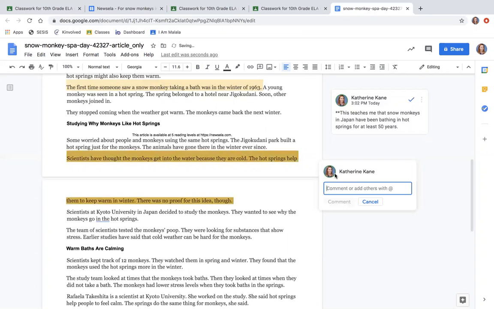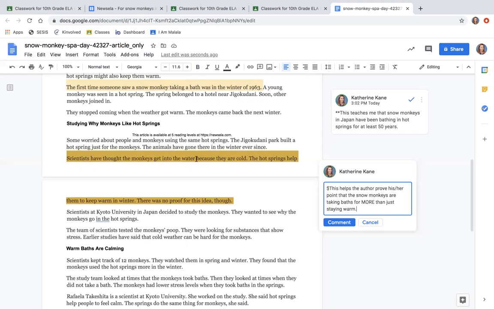So why do I think the author included this? Well, let's annotate with a money sign. And then we can say, this helps the author prove his or her point that the snow monkeys are taking baths for more than just staying warm. Right?